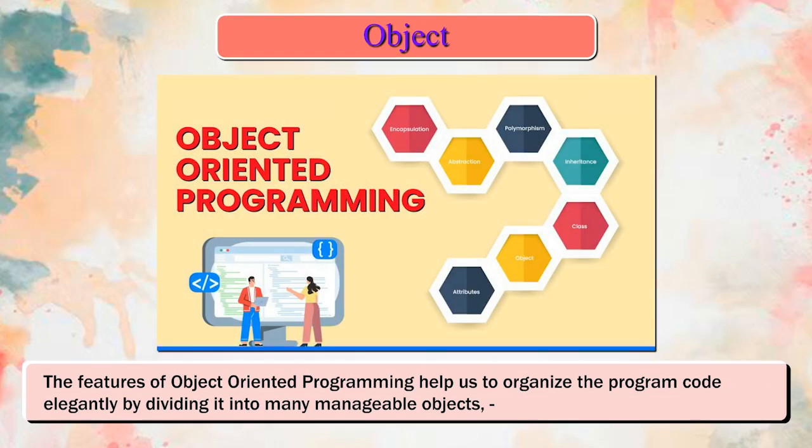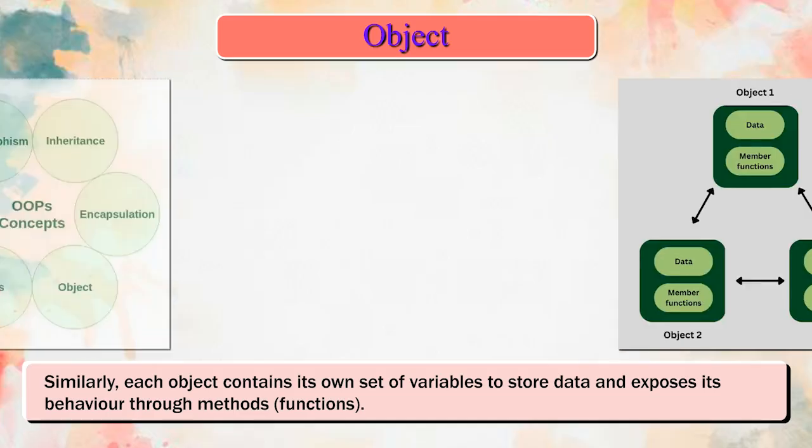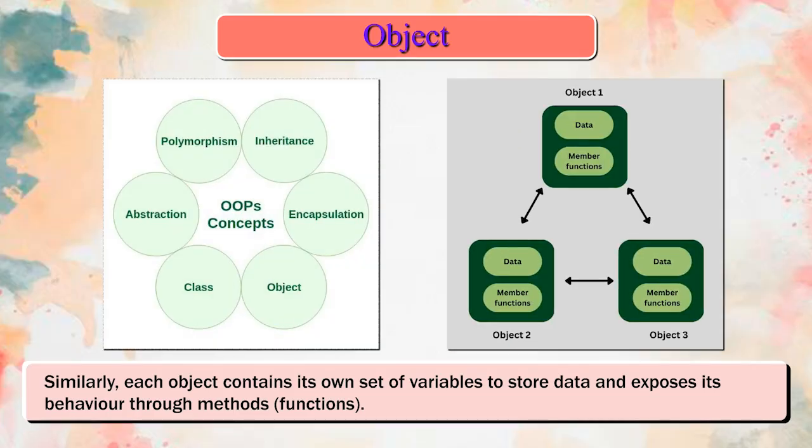The features of object-oriented programming help us to organize the program code elegantly by dividing it into many manageable objects, which are easy to understand and implement. Similarly, each object contains its own set of variables to store data and exposes its behavior through methods, functions.